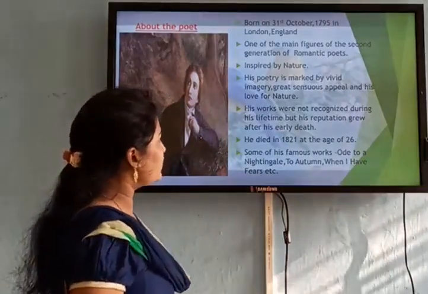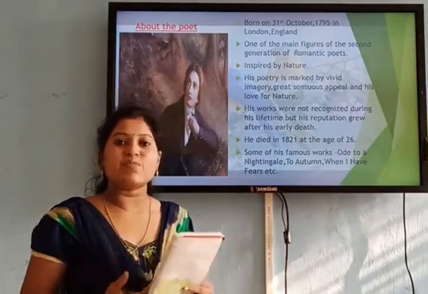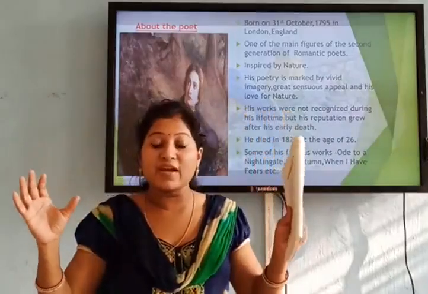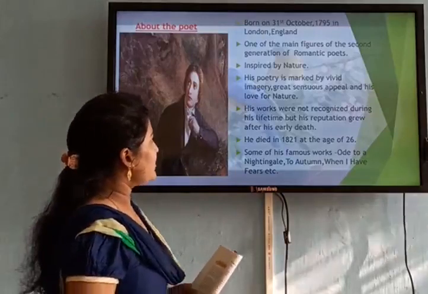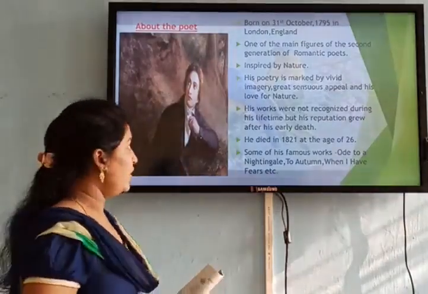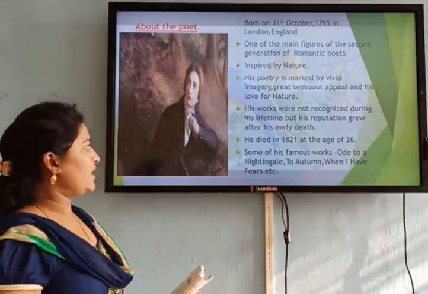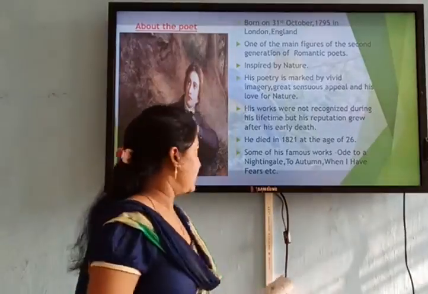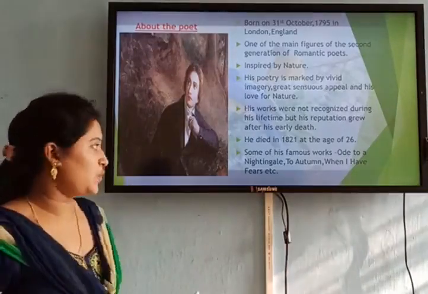His poetry is marked by vivid imagery. When you read John Keats' poem, through his word pictures the images come very clear, very conspicuous to your eyes. There is great sensuous appeal, and you can see his love for nature. His works were not recognized during his lifetime, but his reputation grew after his early death. He died in 1821 at the very young age of 26.